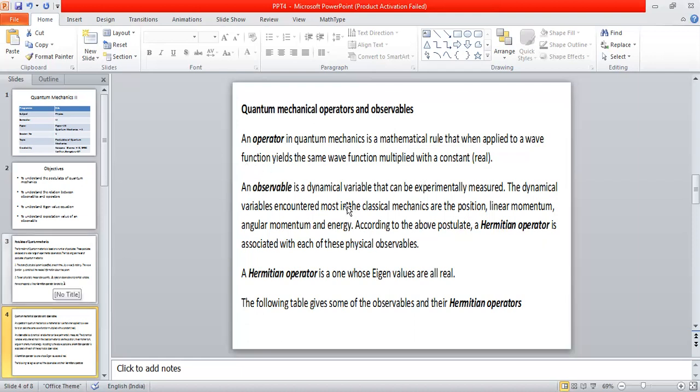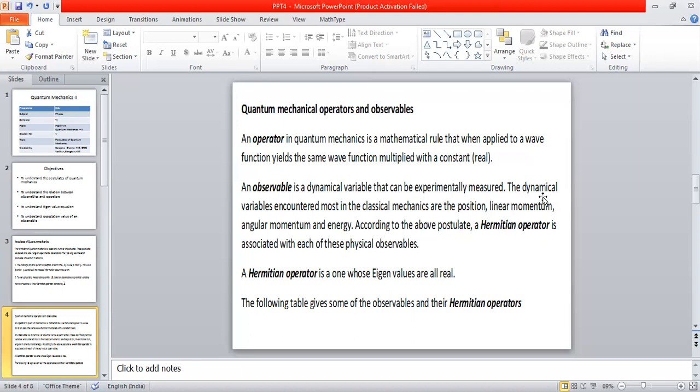And here an observable is a dynamic variable that can be experimentally measured. I have already explained this a little earlier. So an observable is a physical quantity associated with a physical system, and an observable can be observed in the sense, not directly through the eyes. It can also be detected with the help of certain instruments. So in that sense, we call it an observable.